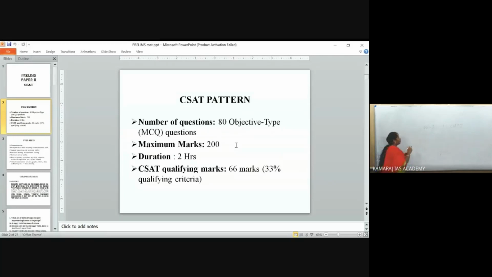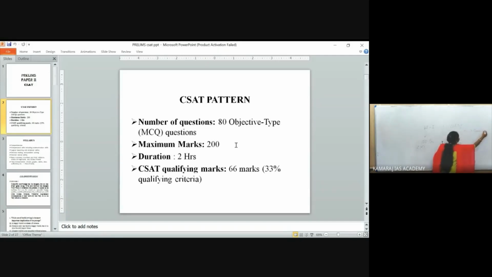When you consider paper 1, you will be getting 100 questions, right? Here in CSAT, you have 80 questions. Then each question carries 2 marks. You will be aware of GS1, paper 1. Now there each question carries 2.5 marks. And one more important thing is that this is a qualifying paper.